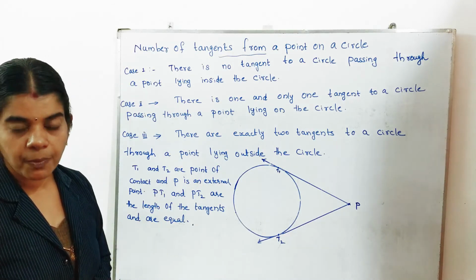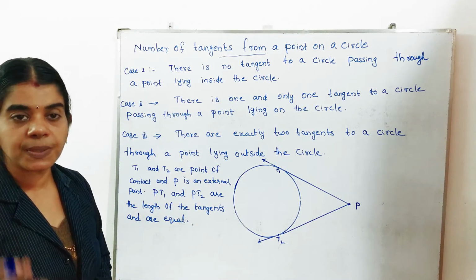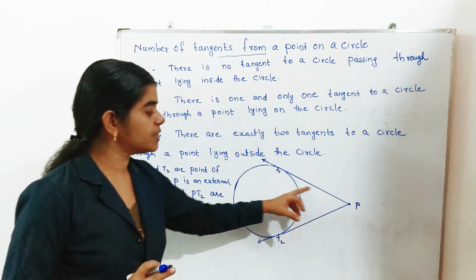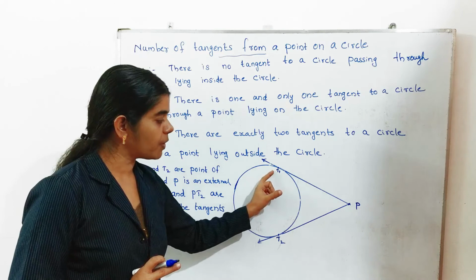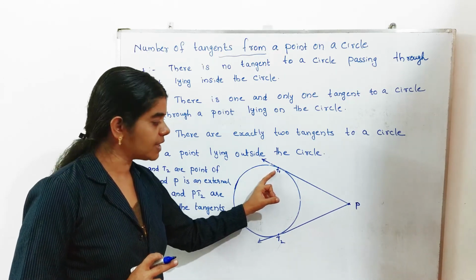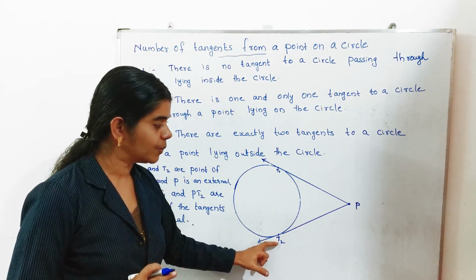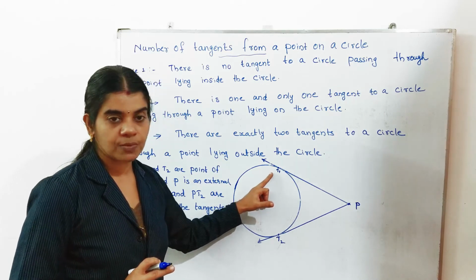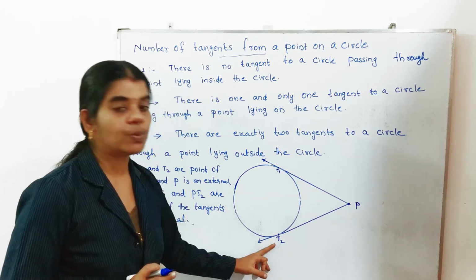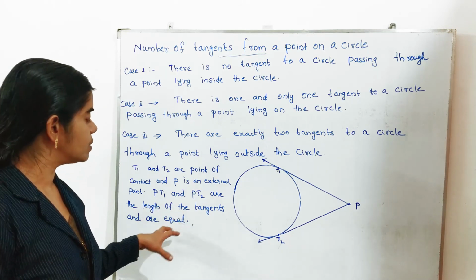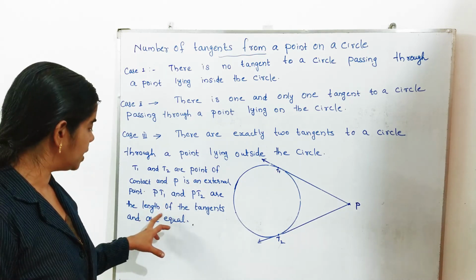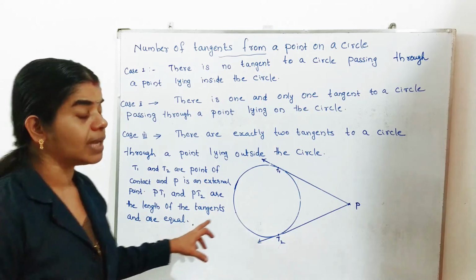From an external point we can draw exactly two tangents, and the length of a tangent means the distance from P to the point of contact. PT1 is the length of one tangent and PT2 is the length of the other tangent, and these lengths are also equal.